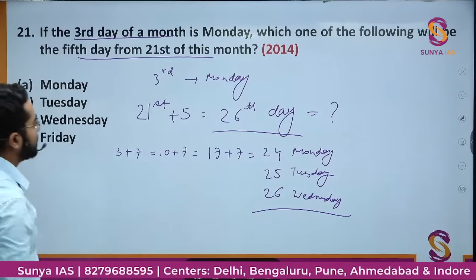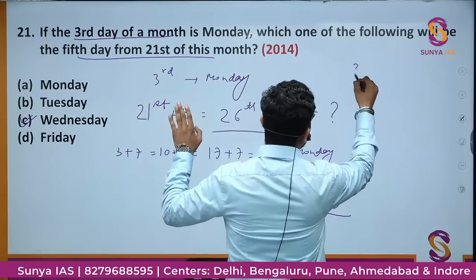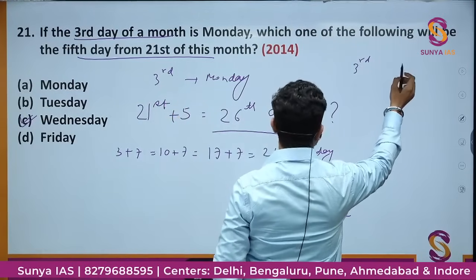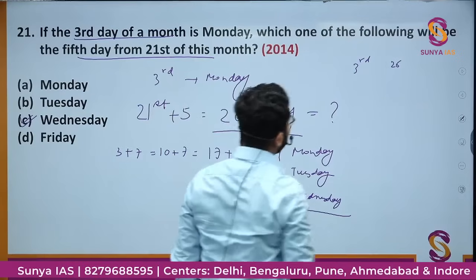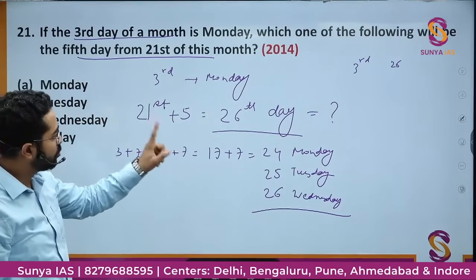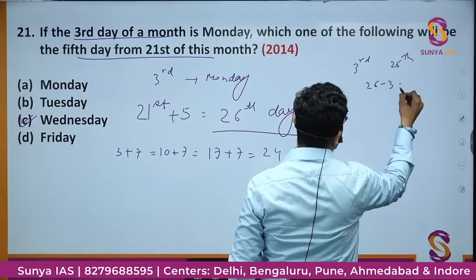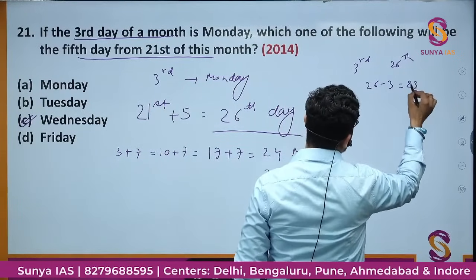It would be Wednesday. Or else we know if this is third, this is 26. So what will be the difference of days? This is third, 26th. 26 minus 3, that means 23 days.